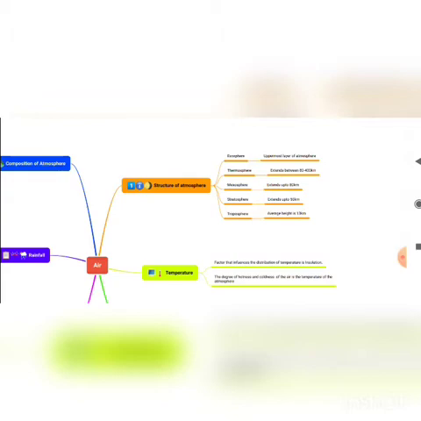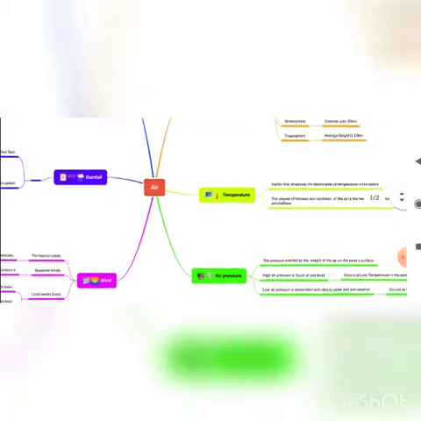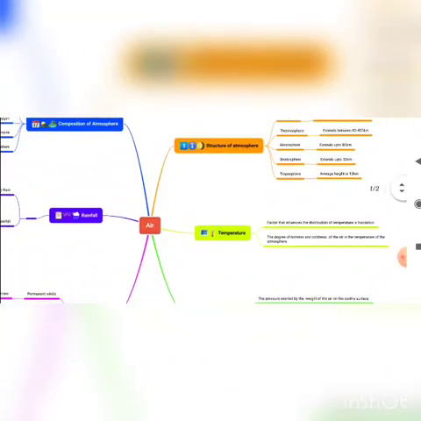So this atmosphere consists of air that is a mixture of many gases. Firstly, we could see it has nitrogen, oxygen, argon, carbon dioxide, and many other gases.